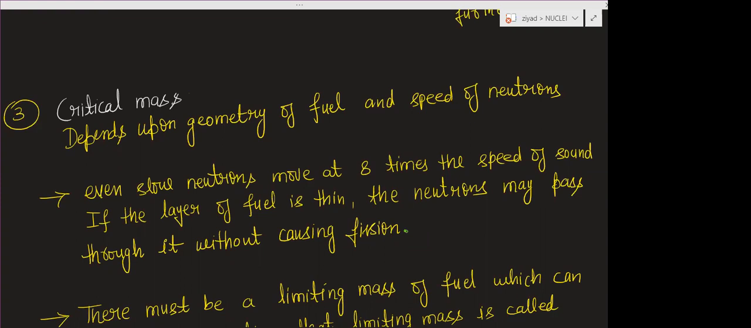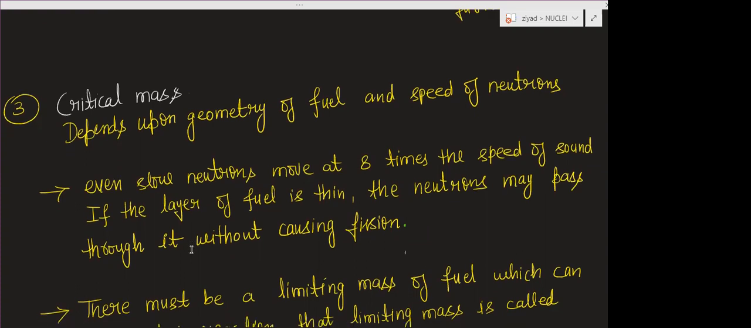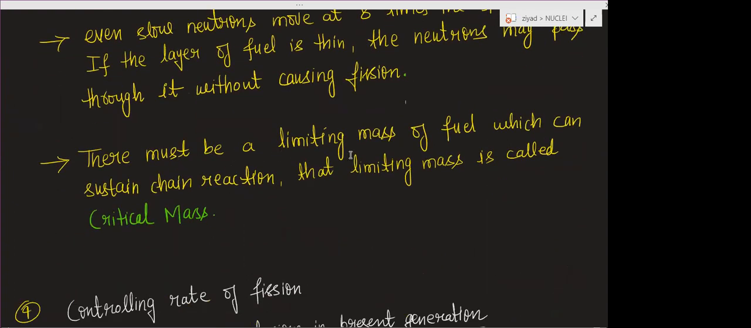If the neutron may pass through the fuel, there will be no fission. So basically you can say that there should be a proper or limited value of the mass of the nucleus, and that mass is known as the critical mass. So basically this is the definition: there must be a limiting mass of the fuel which can sustain chain reaction. That limiting mass is called the critical mass.